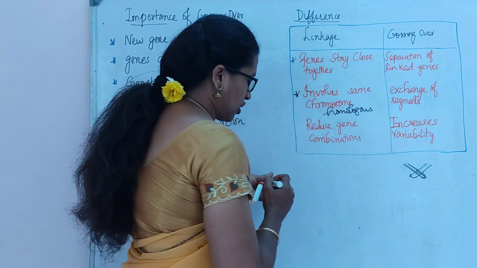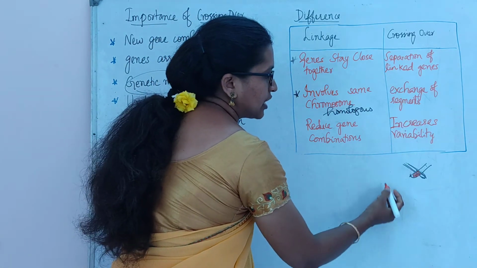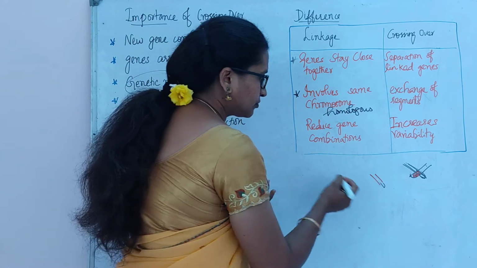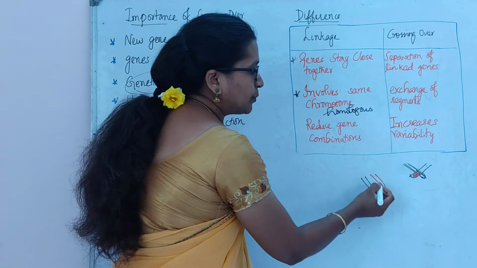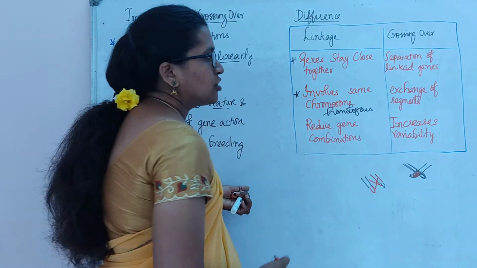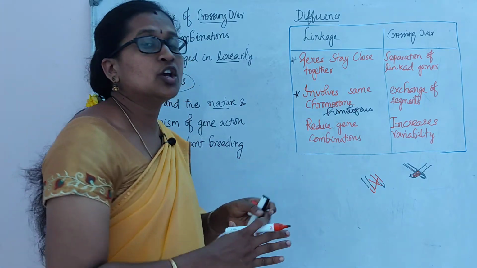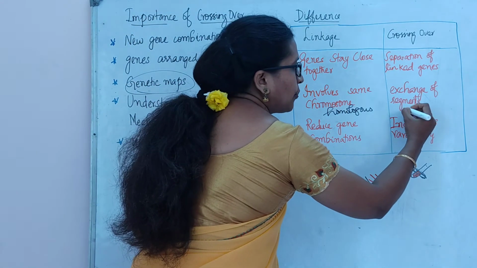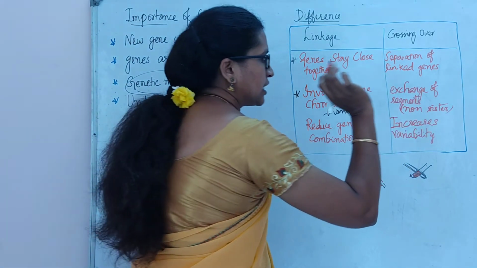This segment is exchanged with that segment, and it is produced like this. The recombination takes place between non-sister chromatids, and the exchange happens between the non-sister chromatids.